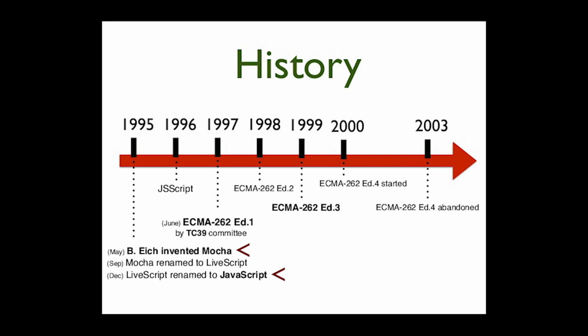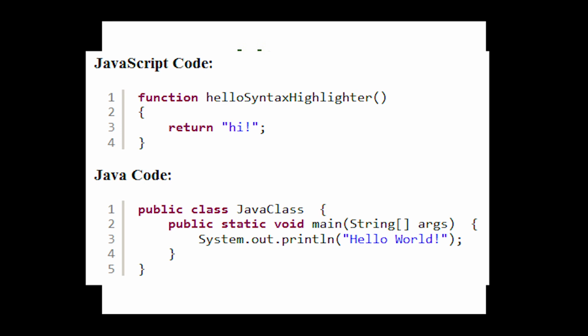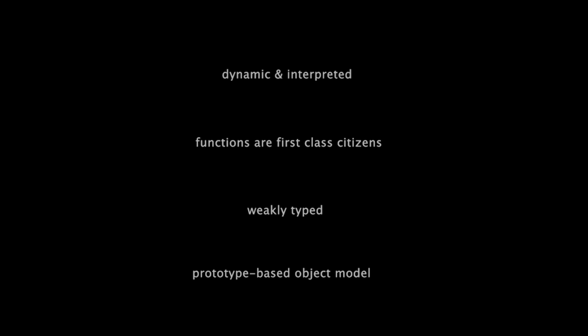JavaScript was designed to look a lot like Java, but had some key differing language attributes. These attributes are that it is dynamically typed and interpreted in the browser. Functions are first-class citizens. It's weakly typed, and it uses a prototype-based object model.